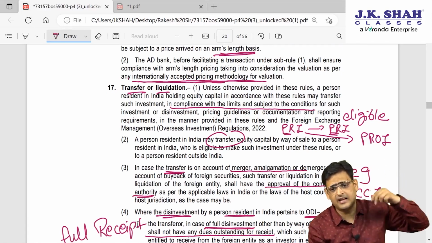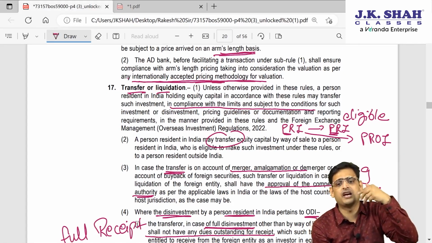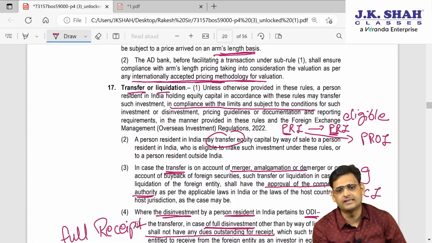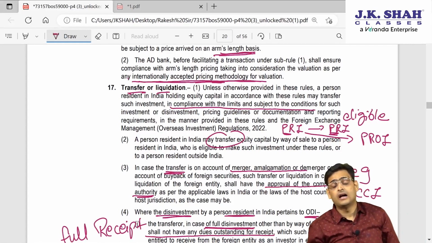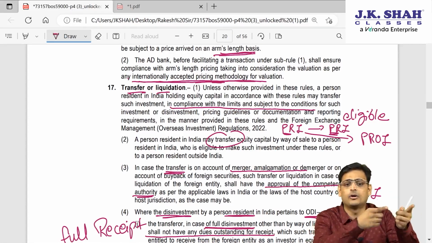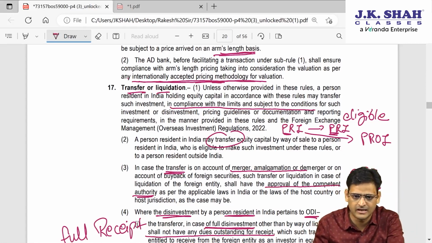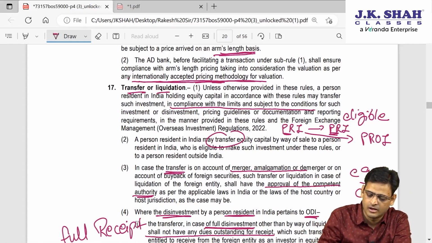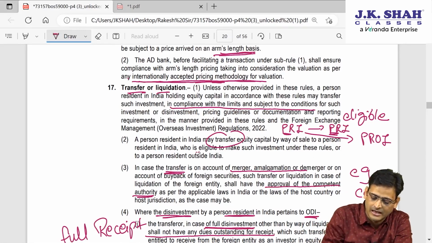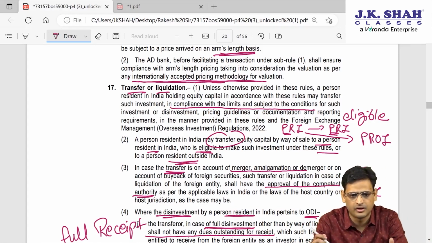Means I am a resident, I have made an investment in Facebook, and I can sell it to another resident, provided that resident is also an eligible resident, or to any non-resident. So a resident can transfer the shares to another resident, but that resident has to be eligible, or to any non-resident. PROI can be anyone. So I can sell it to some eligible resident, or I can sell it to a non-resident also.